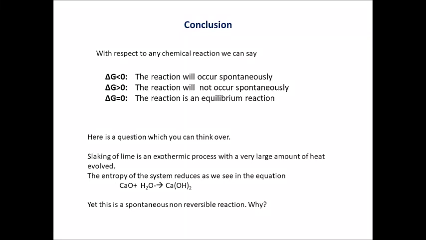So in conclusion, what can we say? We can say that with respect to any chemical reaction, if delta G is less than 0, the reaction will occur spontaneously. That means delta G must have a negative value. If delta G has a positive value, that is it is greater than 0, the reaction will not be spontaneous. It will not occur spontaneously. And if delta G is equal to 0, then the reaction is in equilibrium, or it is an equilibrium reaction.